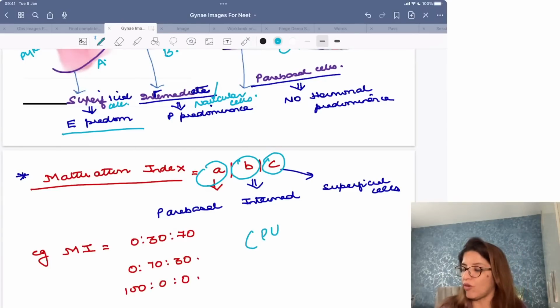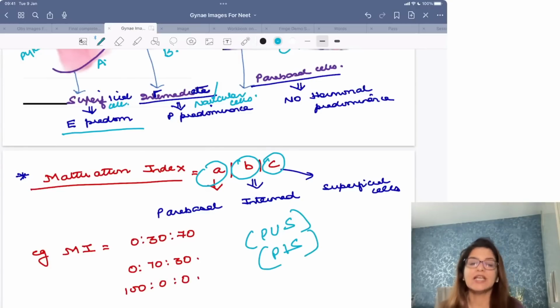So instead of pus, it is pis, right? First number is parabasal, then intermediate, and then superficial. It is not the number which is important. It is the relative ratio which is important.